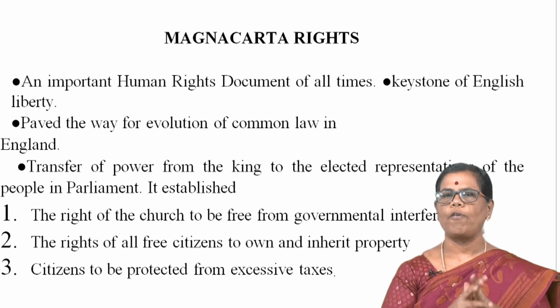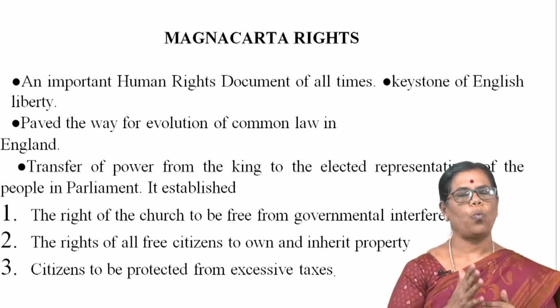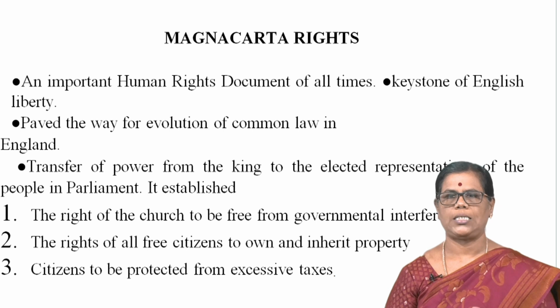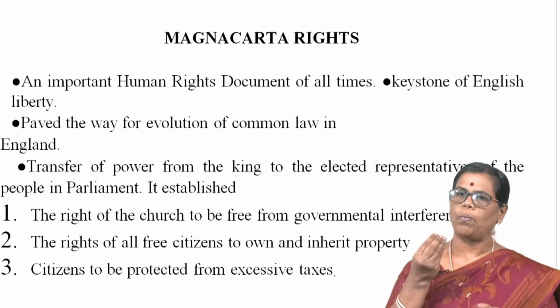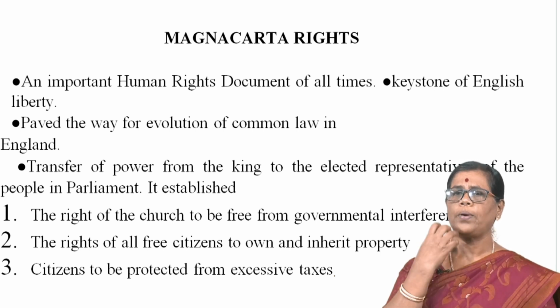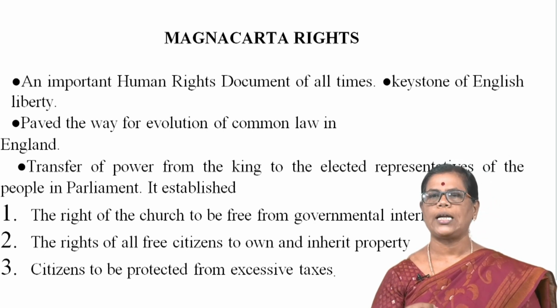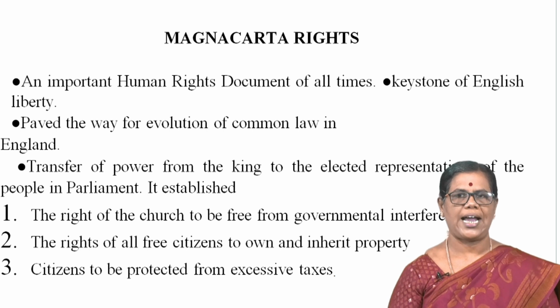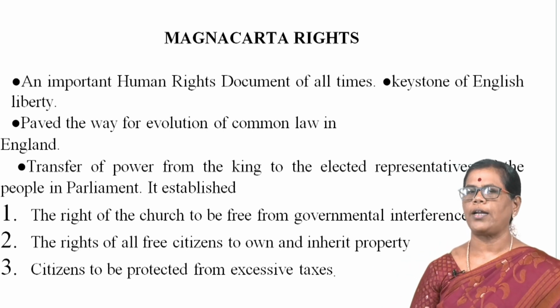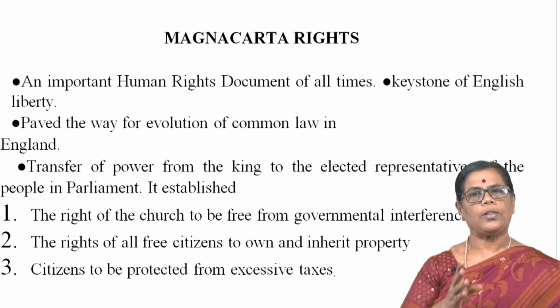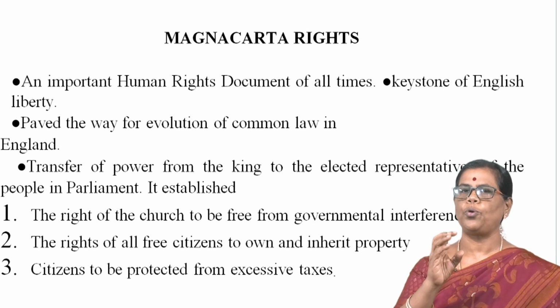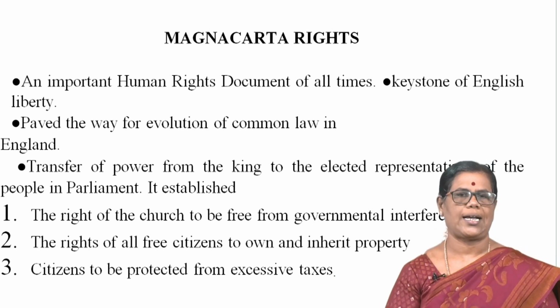And the right of all free citizens to own and inherit property. That means you can buy and hold property. And citizens were to be protected from excessive taxes. This Magna Carta declared that the king had no power to collect excessive taxes.